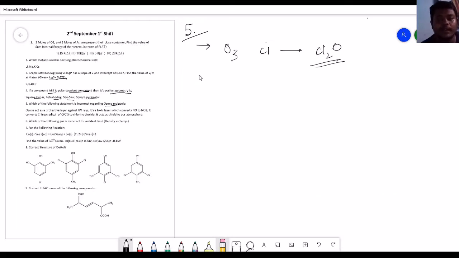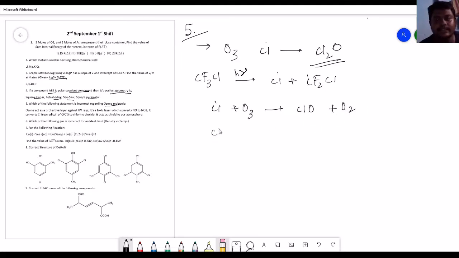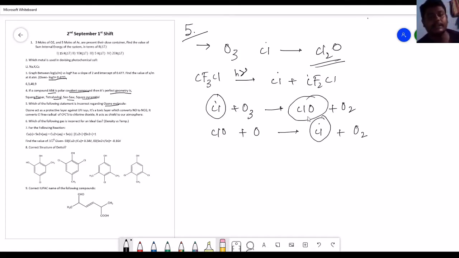Now the point is, when you have freons, that is chlorofluorocarbons, which give some Cl dot plus CF2Cl on exposure to photons, this Cl dot is going to react with ozone, forming the famous system of ClO plus O2. Okay, and then this ClO again reacts with atmospheric O, and this converts into Cl dot plus O2. Now the point is it again regenerates Cl dot, starting from the Cl dot, and here we have ClO, which is the fundamental case that we have.